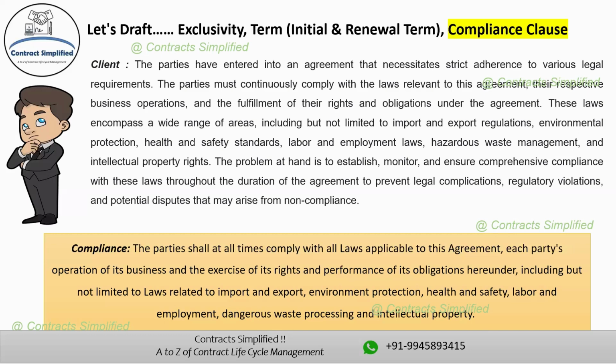Labor and employment laws include laws related to employment, labor rights, and workplace condition. Dangerous waste processing laws relate to the proper handling and disposal of hazardous waste material. Intellectual property law encompasses laws concerning patents, trademarks, copyrights, and other forms of intellectual property protection.